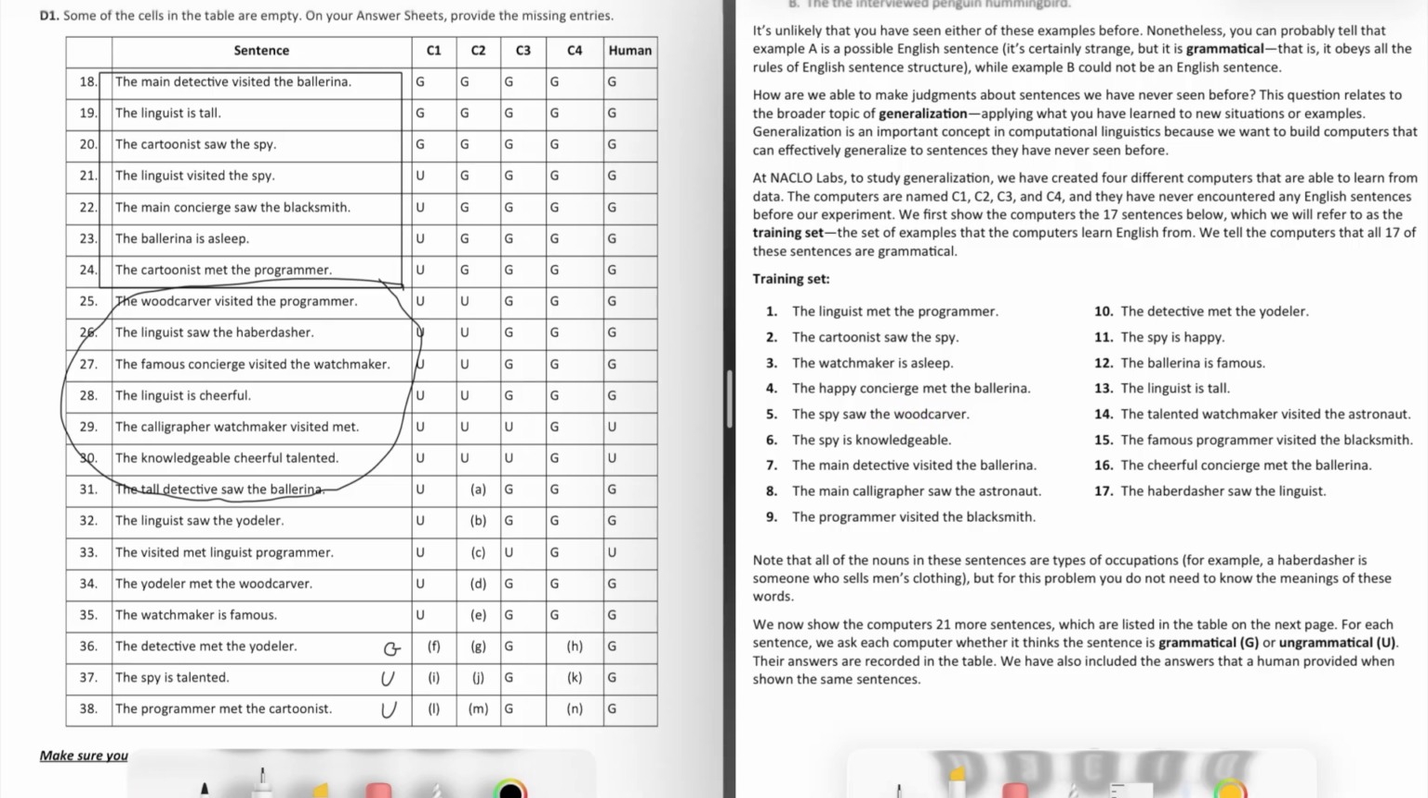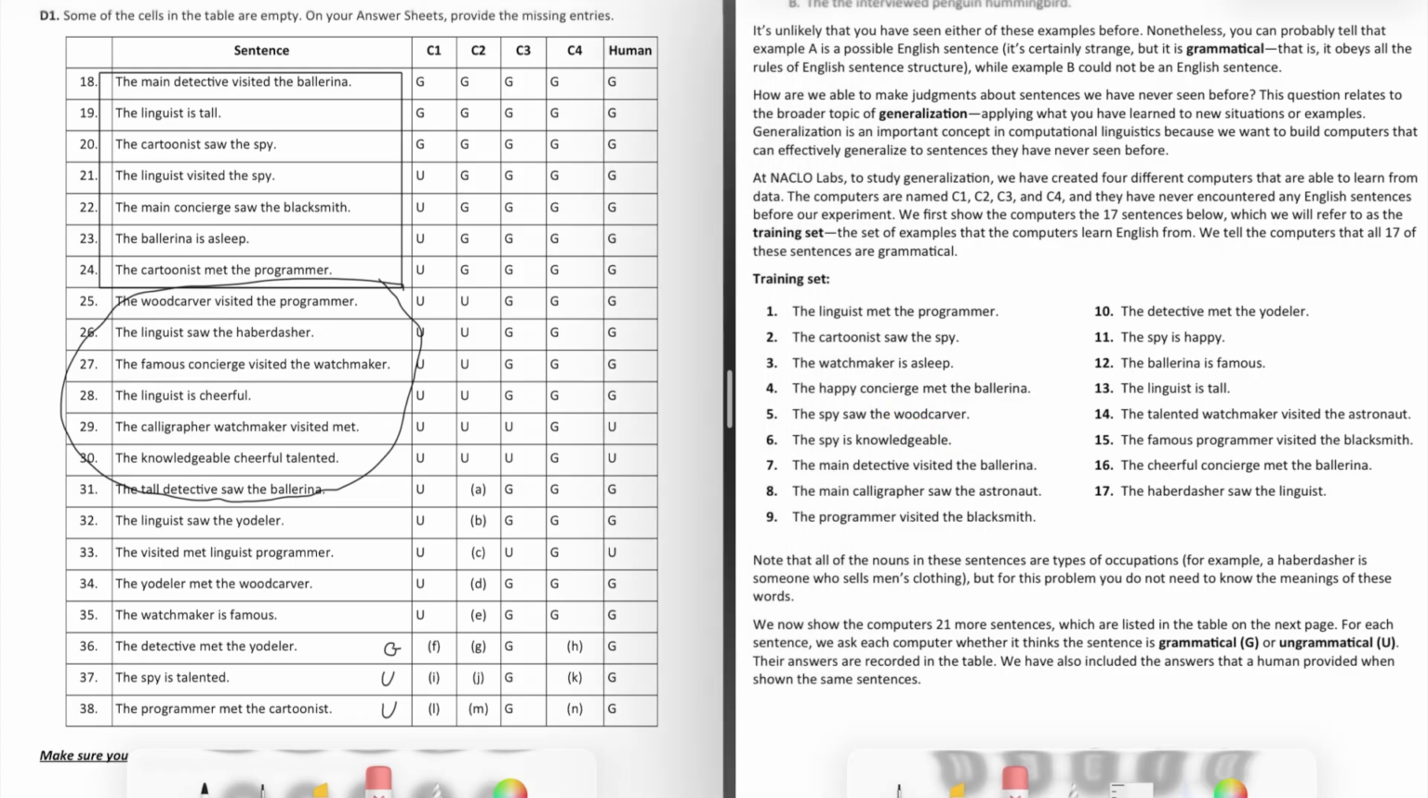And if you don't know these words that I'm saying, like subject and object, the subject is what's doing the action, and then this is the verb, the action, and then the object is whatever is receiving the action, or what is the recipient of the action. So as we can see, the woodcarver is only an object in the training set, but over here in the sentence it's actually a subject, so that could be what is making this computer say that it's ungrammatical.